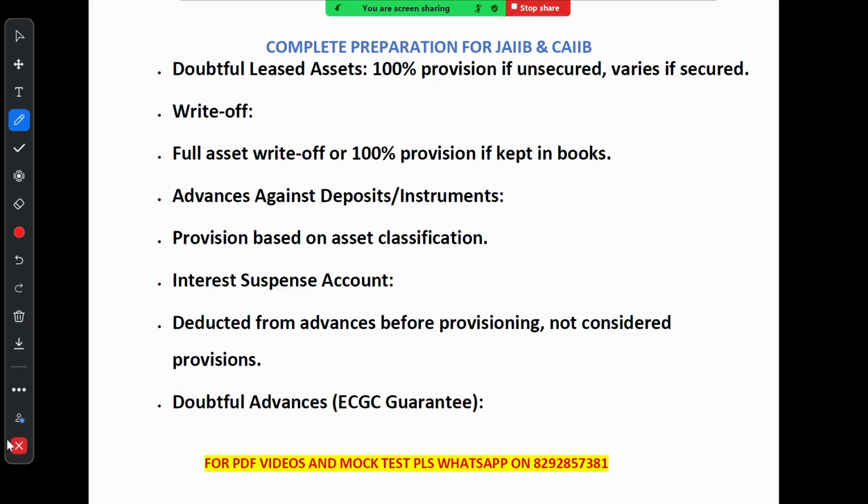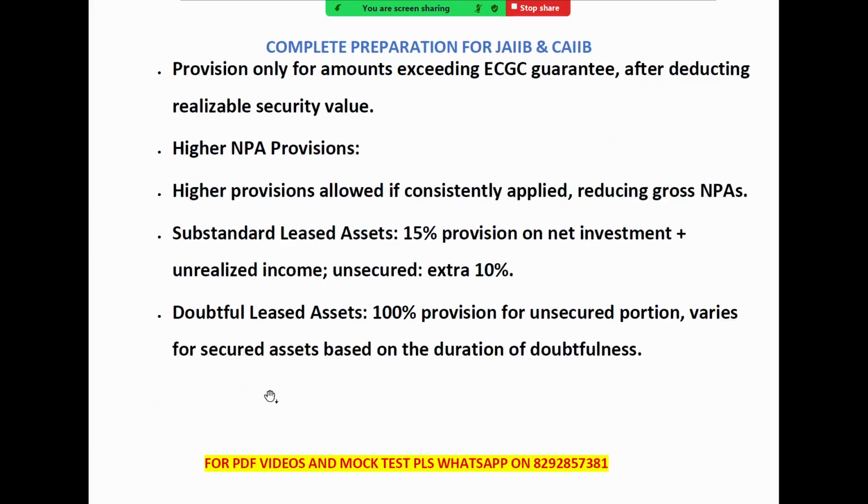Now let's talk about doubtful advance under ECGC guarantee. Very, very important. See, the ECGC is an insurance company that protects banks when loans go bad. If the bank has a loan covered by this guarantee, they only need to make provision for the amount that exceeds the guarantee.